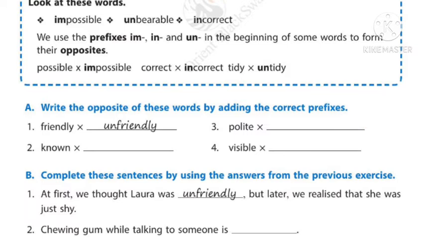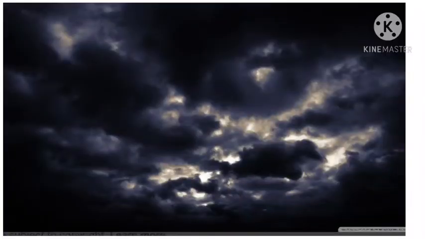Okay. Invisible means something that cannot be seen. Sometimes you can see the stars in the sky, isn't it? Yes, the stars are visible in the sky. But sometimes if it is a very cloudy day, we cannot see the stars. So we can say that it is invisible to us. We cannot see the stars. Isn't it? Yes.